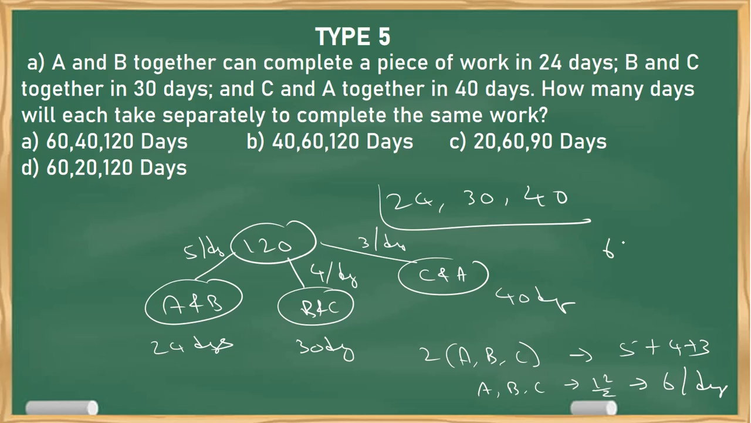So 6 chocolates in one day. How many available? 120 chocolates in how many days? So answer is 120 by 6. Answer is 20 days. Clear? Understood? Okay.